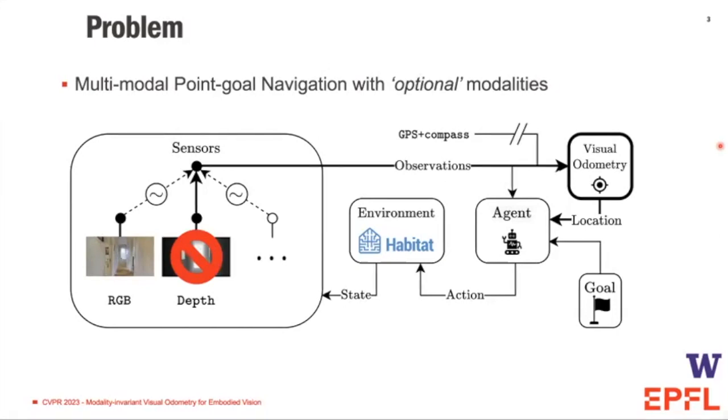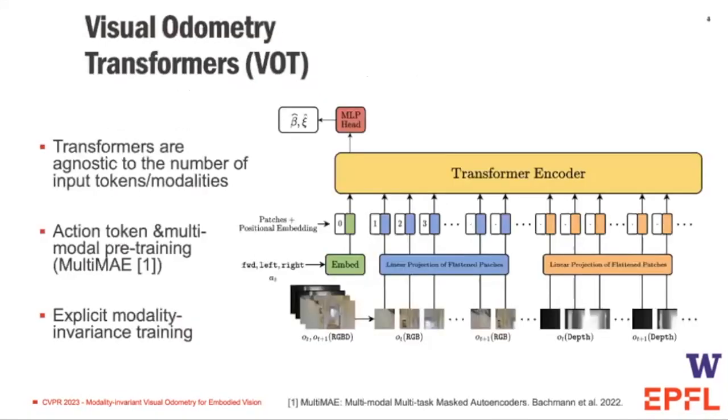Recent deep visual odometry methods, or SLAM approaches, require a fixed set of modalities to function. Such restrictions limit their reusability or require multiple models at inference that can deal with each modality combination. We present visual odometry transformers, a modality-agnostic training framework that can deal with such diverse or changing sensor suites and enable agents to navigate successfully in such challenging scenarios. Through our token-based transformer architecture, our method is not limited to visual modalities, but can be extended to arbitrary input modalities like LiDAR, IMU, etc.